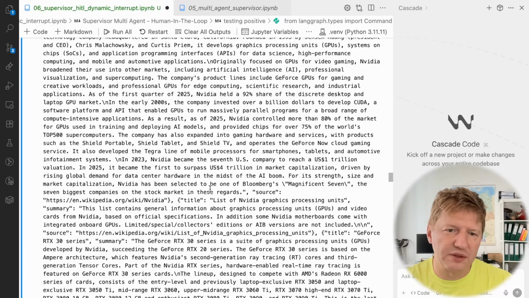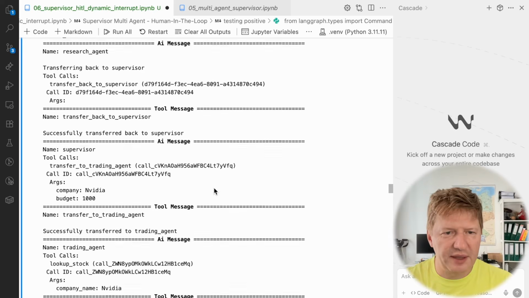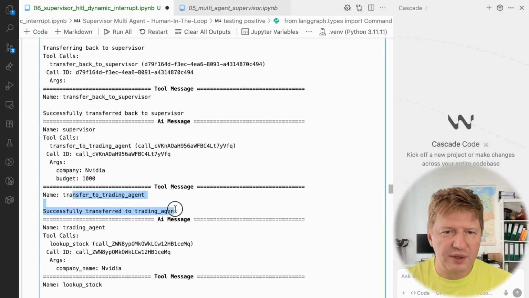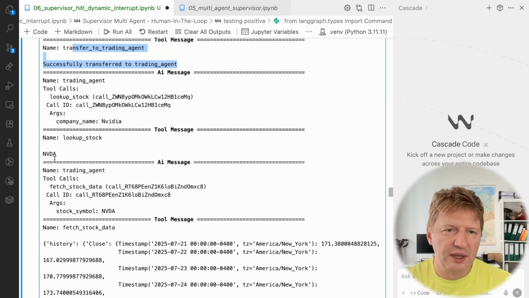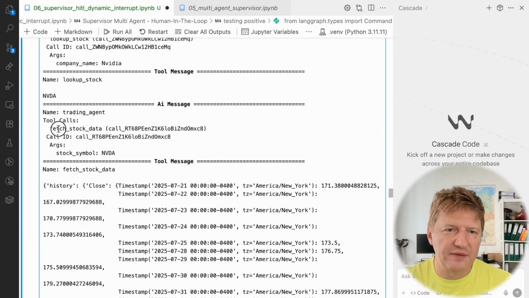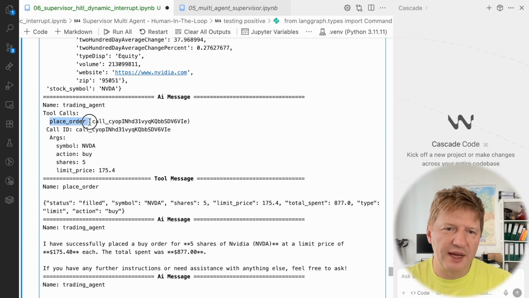So I'm just gonna scroll through it till the interesting part. And so we're here, look at that. It was transferred to trading agent, then it did a lookup for the stock symbol, NVIDIA, and got financial data for NVIDIA. And then it was place order, and practically this was the place where we stopped for user approval.